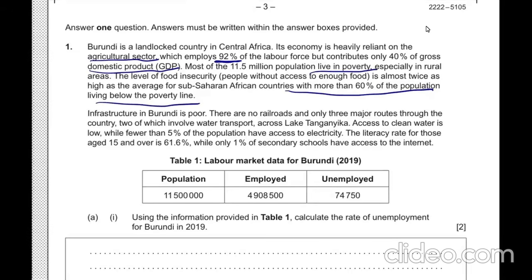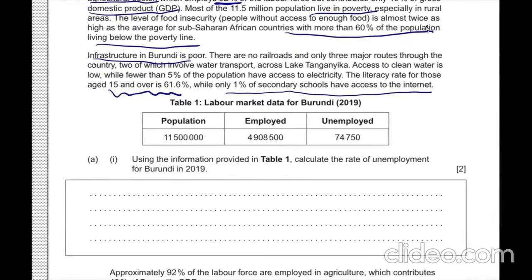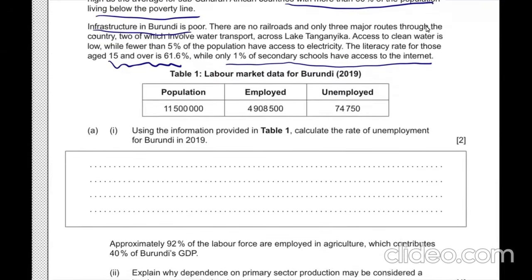Also, infrastructure is very poor, no railroads, and so on. On top of that, the literacy rate for the core labor force is very low, and internet access is barely possible. Some data is given when it comes to the labor market data.